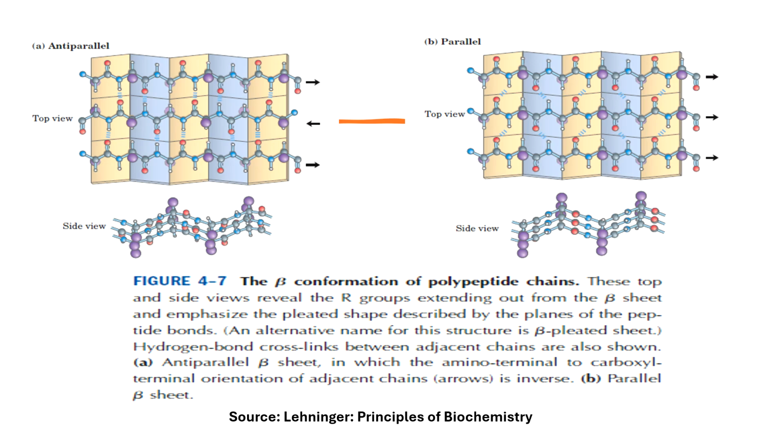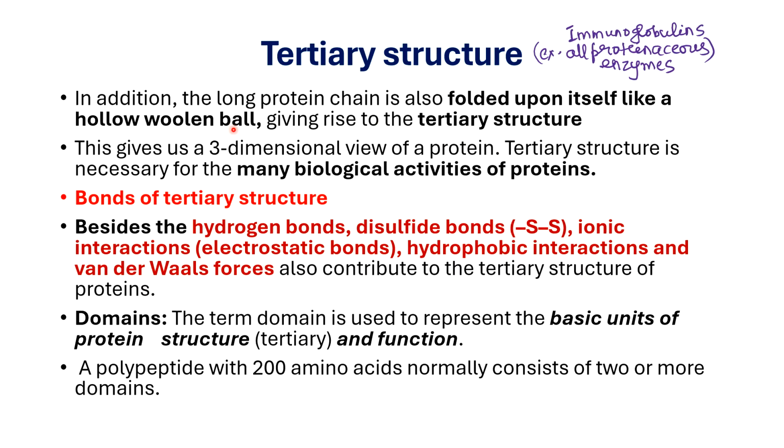Let's move on to the tertiary structure. In tertiary structure, in addition to the long protein chain, it is also folded upon itself like a hollow woolen ball, giving rise to tertiary structure. So here we saw in primary we just have the peptide bond. In secondary, along with the peptide bond, we have hydrogen bonds, right?